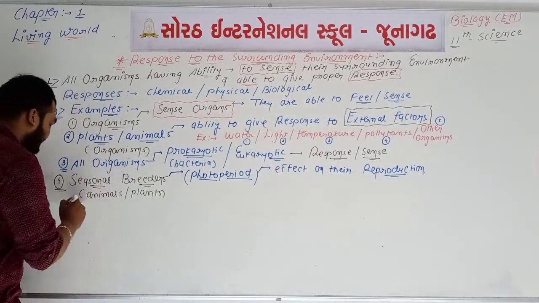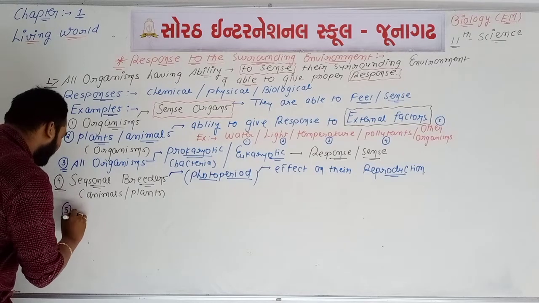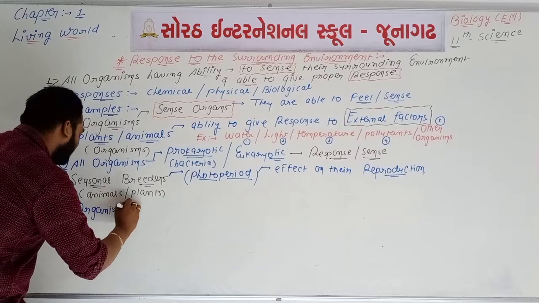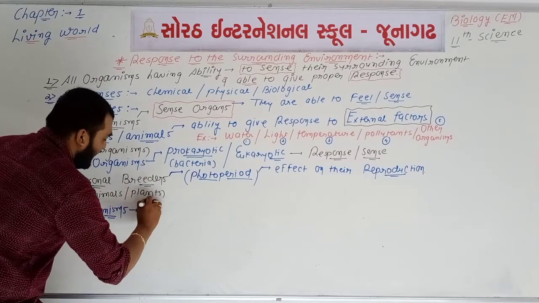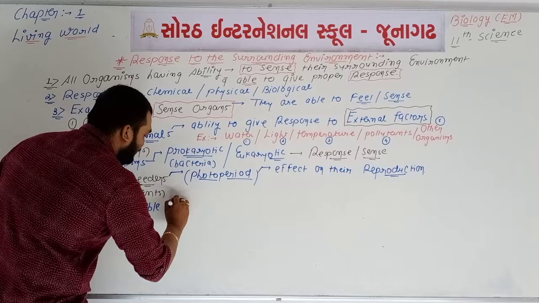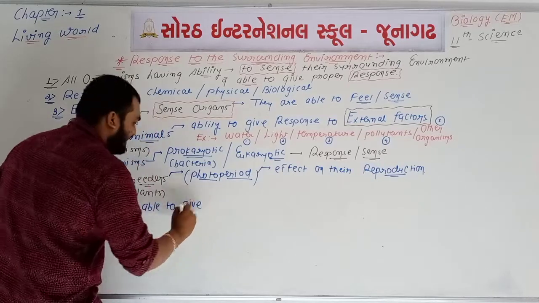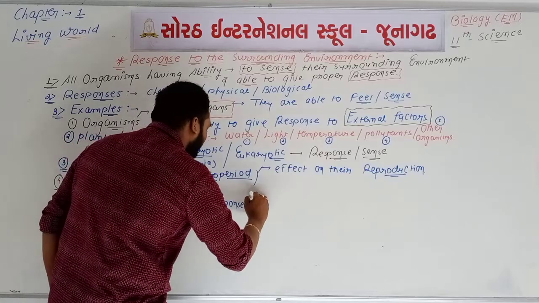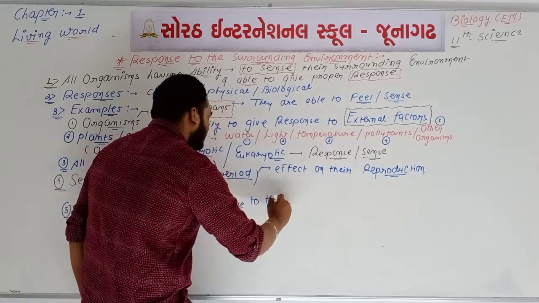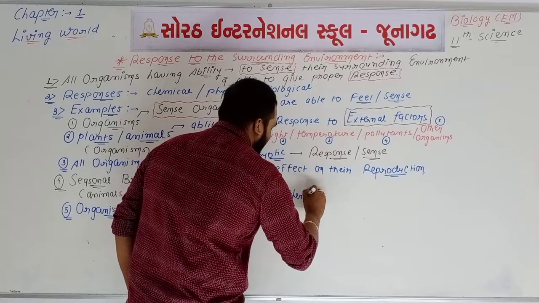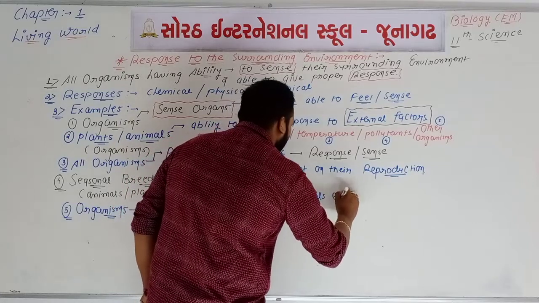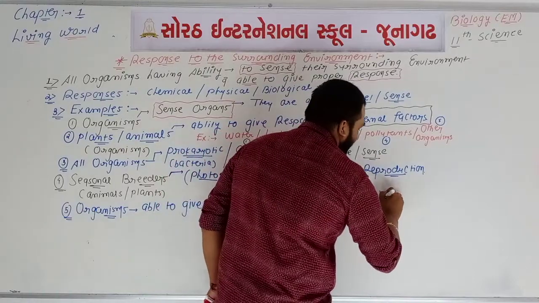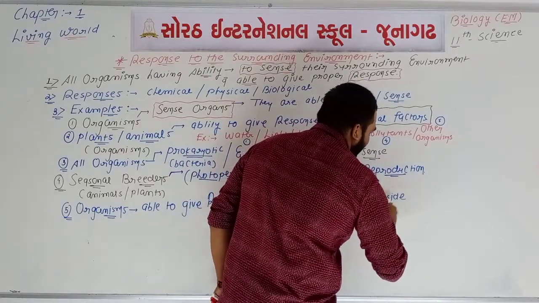Now if we talk about point number 5, all organisms are able to give response to the chemicals entering inside their body.